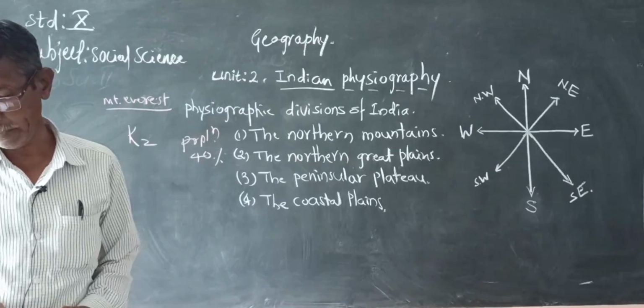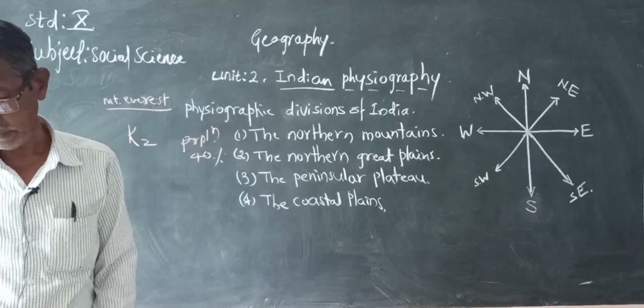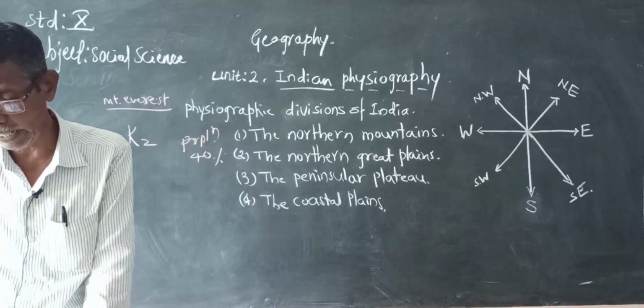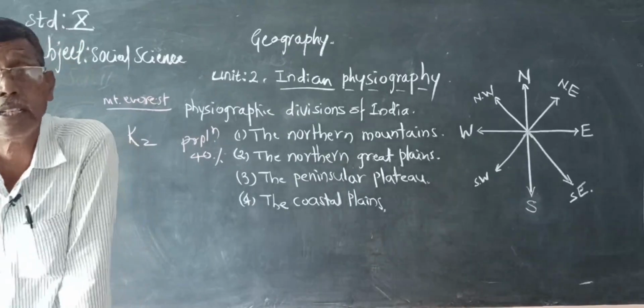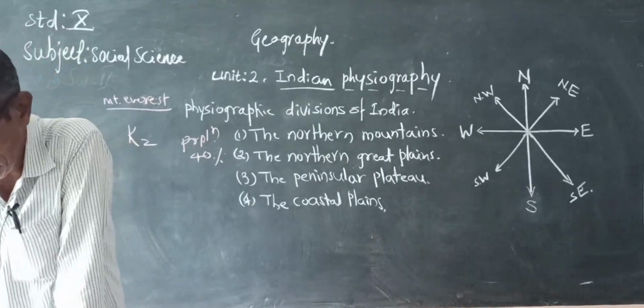Then the Vindhya range flanks the northern edge of the Narmada Valley.